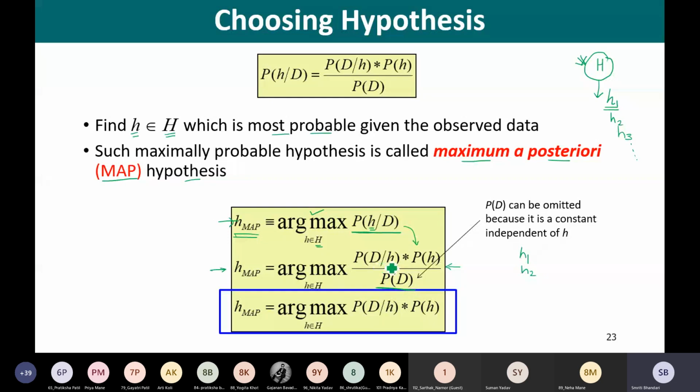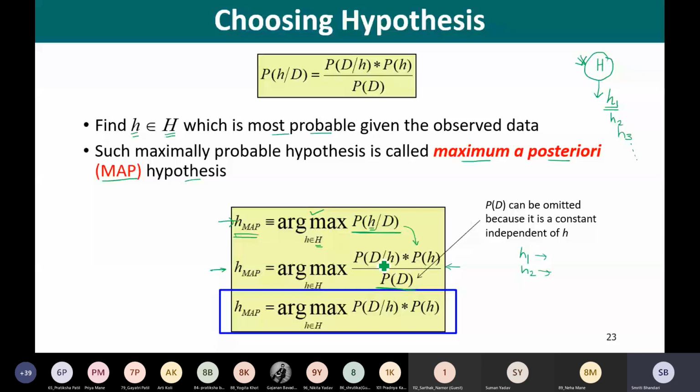If we divide each quantity for different hypotheses with the same constant, it will not affect the ultimate quantity that we are computing. That is why we may omit it, because it is not making any effect on the outcome.